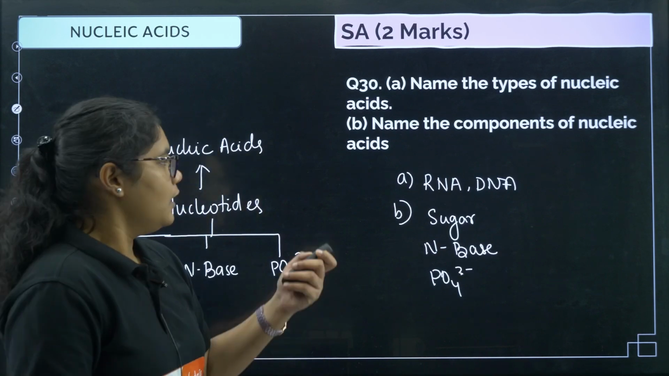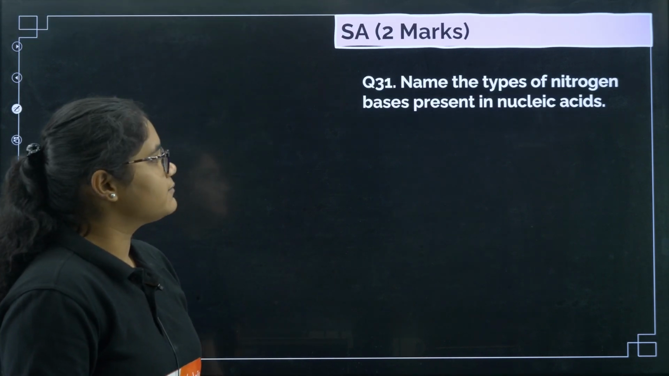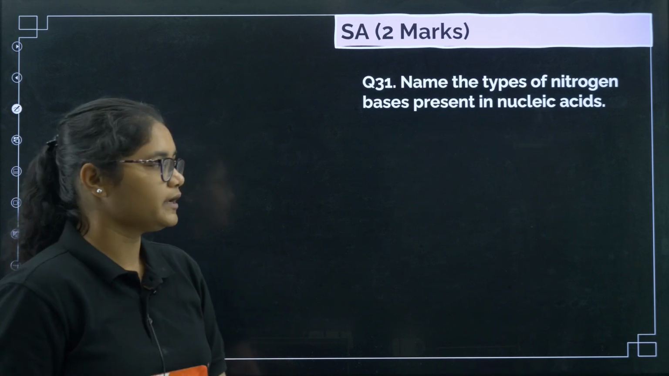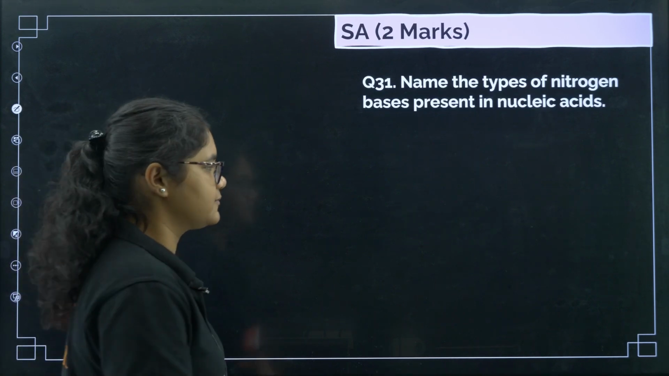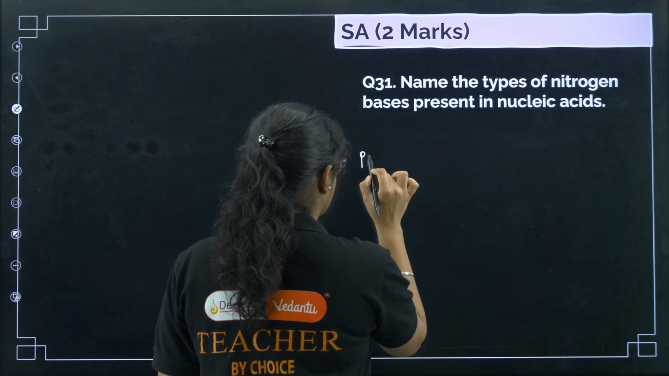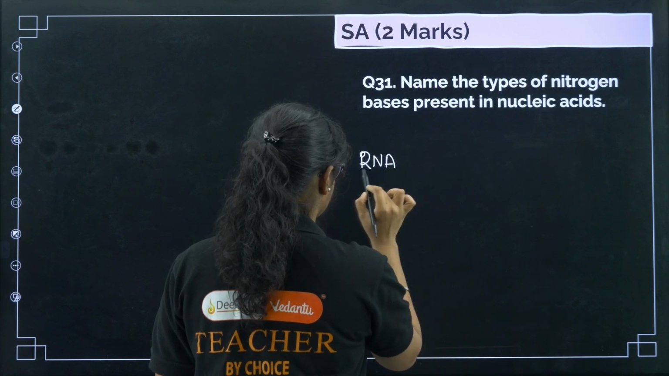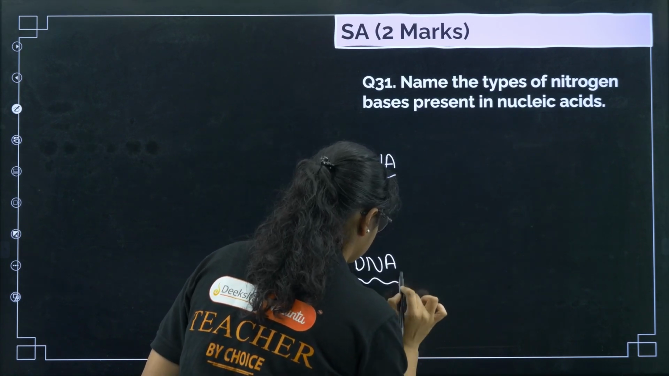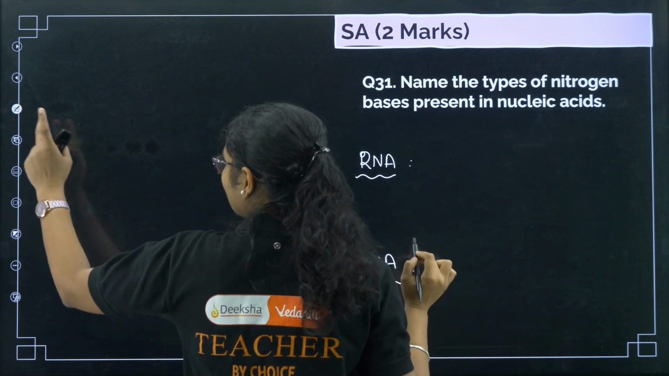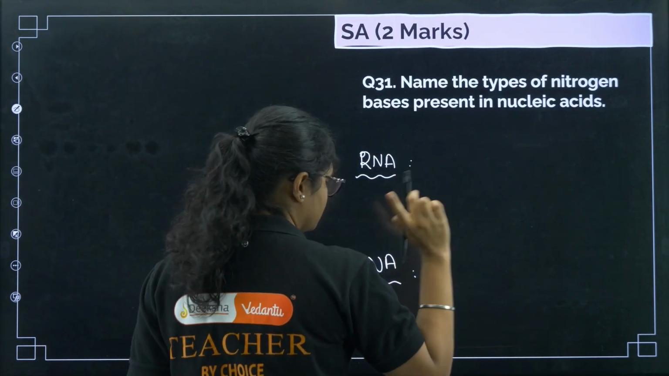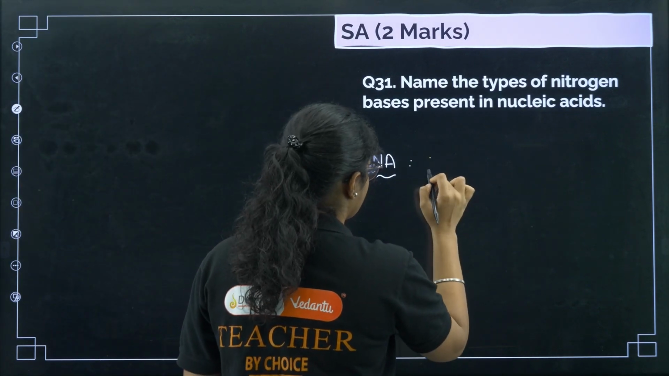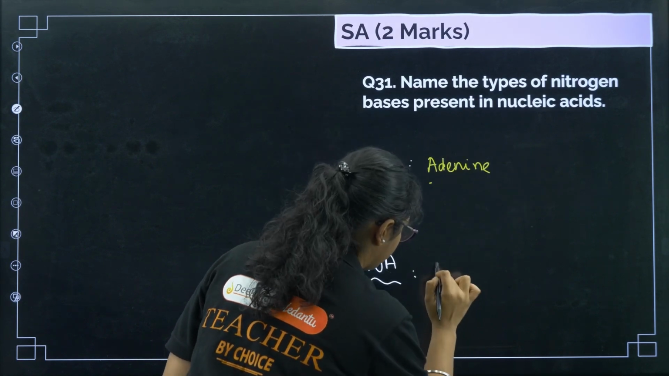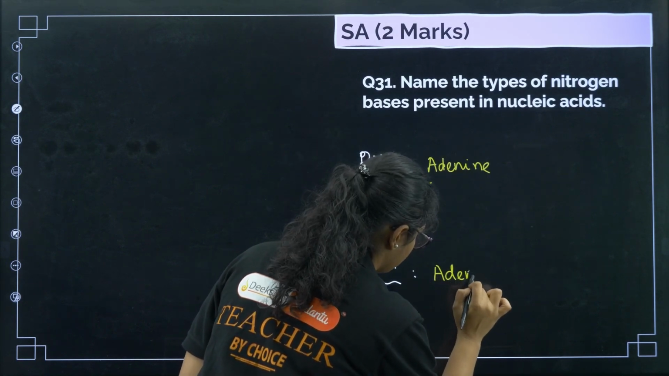Next, question number 31. Name the type of nitrogenous bases present in nucleic acids. Now see, in RNA what are the nitrogenous bases present, and in DNA what are the nitrogenous bases present. In both of them it is almost the same, but there's one difference. In RNA it is adenine. Same for DNA also, adenine is present.